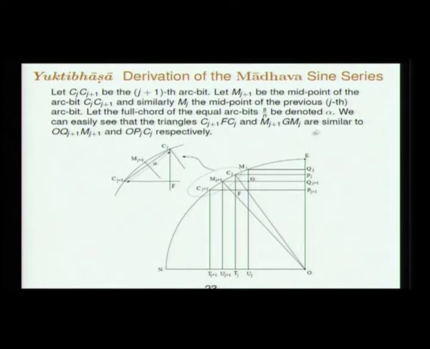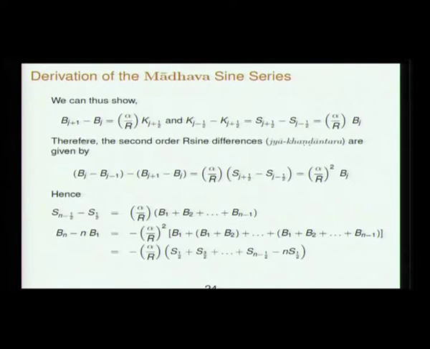Using these similar triangles, we will denote the chord associated with the arc bit Cj, Cj plus 1 as alpha. Alpha is the chord associated with the arc Cj, Cj plus 1. If we do that, we obtain Bj plus 1 minus Bj as alpha by R into Kj plus half, and Kj minus half minus Kj plus half, which is the same as the shara difference Sj plus half minus Sj minus half, as alpha by R into Bj.